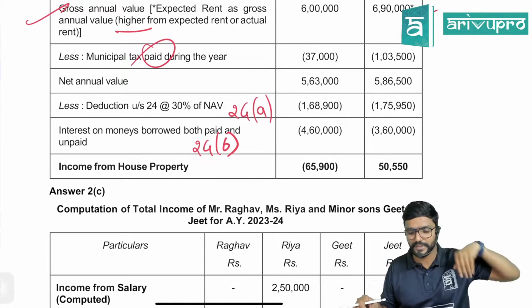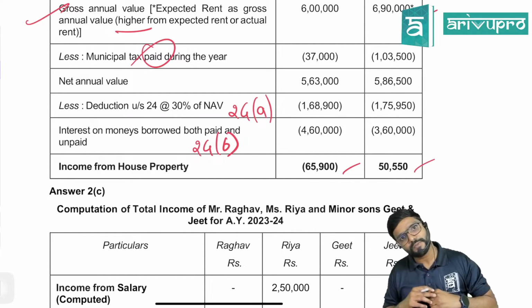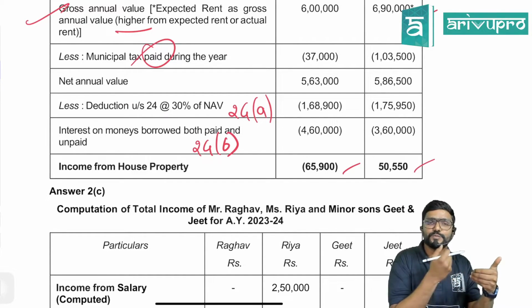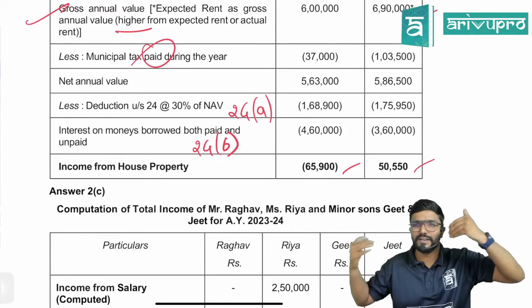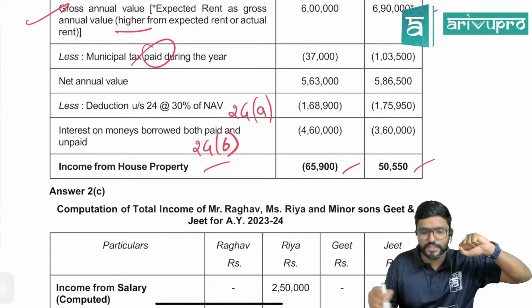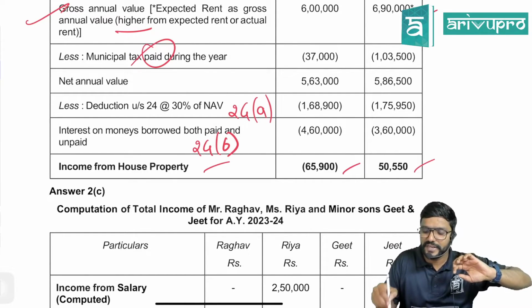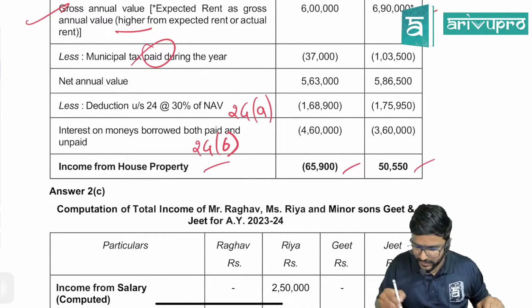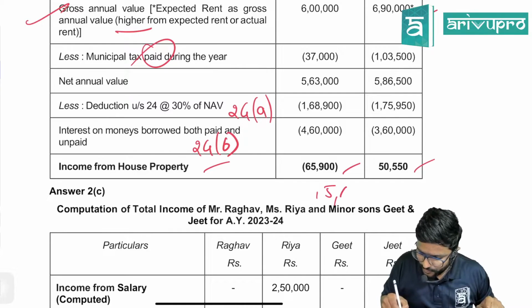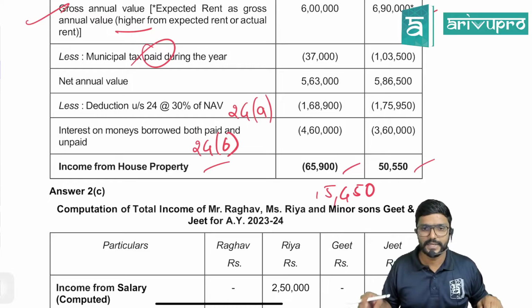Income from house property: from one house they have loss, from the other house they have income. Clear? Sir, I have a loss from one house property. Can I set it off against the income from another house property? Yes. But here that setting off and all they have not asked. So you can just stop it here, or else you can write one more line telling total income from house property will be net loss, guys. Net loss, which comes to like 15,450. Correct? Now 65,000 loss.